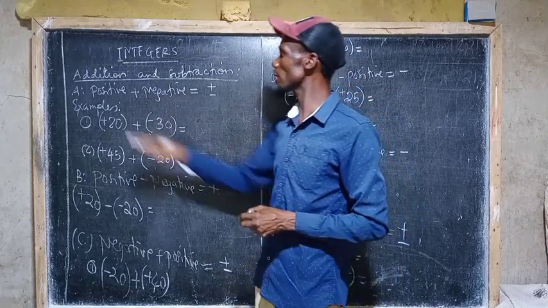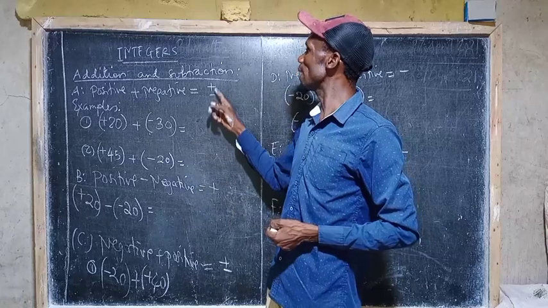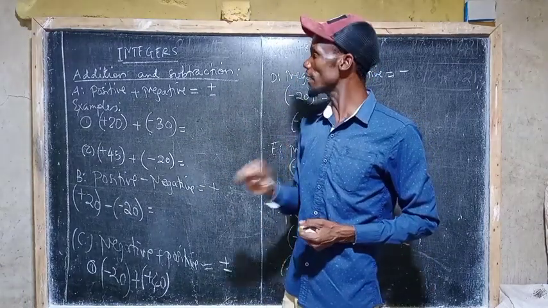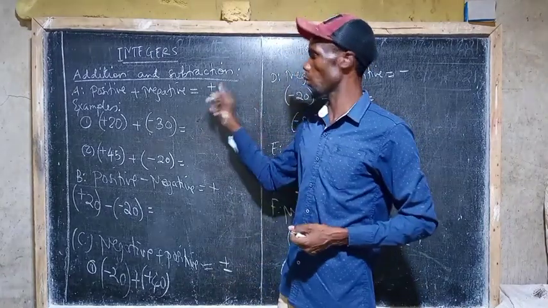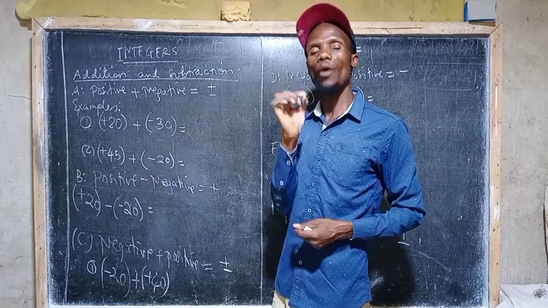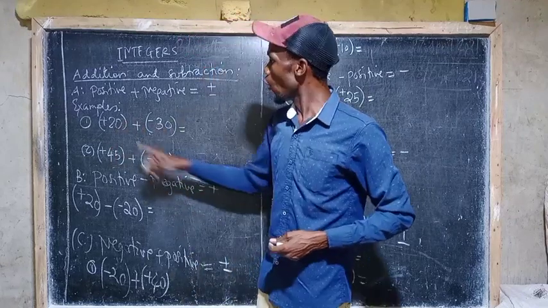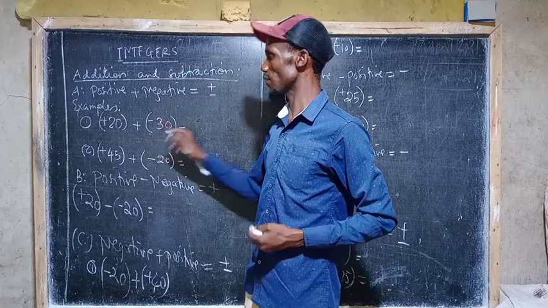If you have a positive and then you add it with a negative, the answer may be negative or may be positive. There is a reason why it may be negative or positive, why there must be two answers. That is the point you have to remember. When looking at this example, we have positive 20 and then plus negative 30.